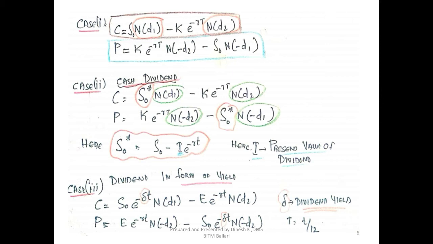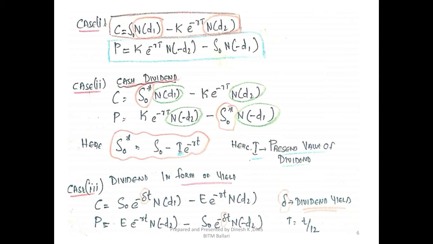Fine. So once this has been done, the third case is when the underlying asset is paying a dividend in the form of yield. When the underlying asset pays a dividend yield, the formula goes like this. The call option C is equal to S naught into e to the power of minus delta into T, where delta stands for the dividend yield the underlying asset is paying, multiplied by N(d1) minus K into e to the power of minus RT into N(d2). Similarly for the put option.